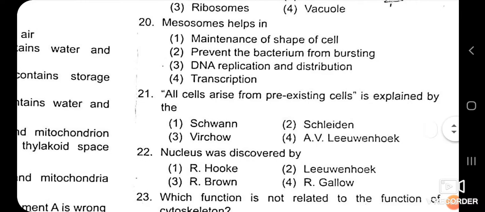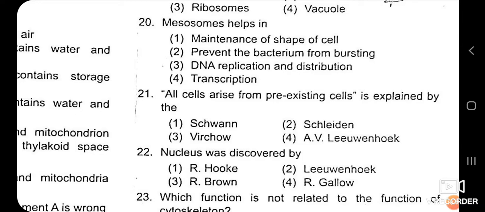Now, mesosomes help in... again, the structure we have seen in the prokaryotic cell only. We have seen that mesosomes are the special membranous structure which are formed by the extension of the plasma membrane into the bacterial cell, and these mesosomes have various types of functions.